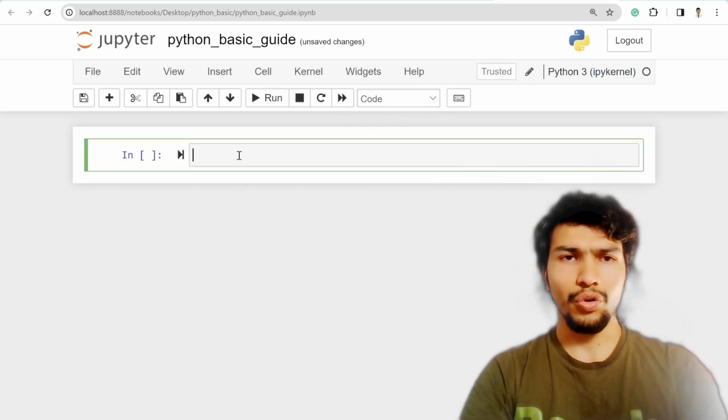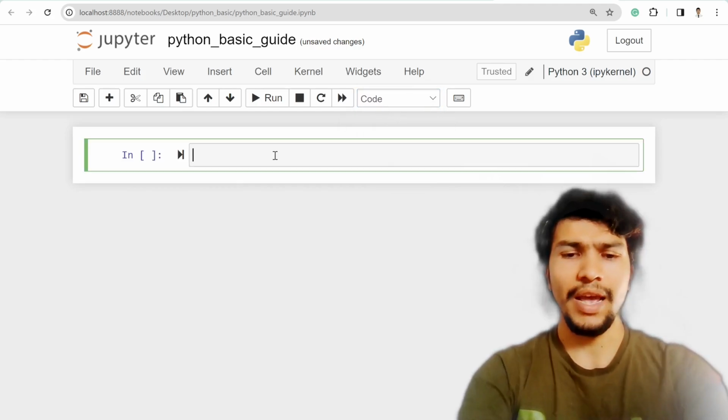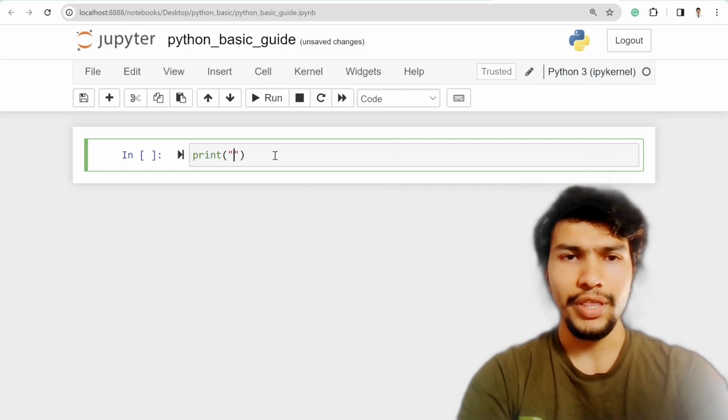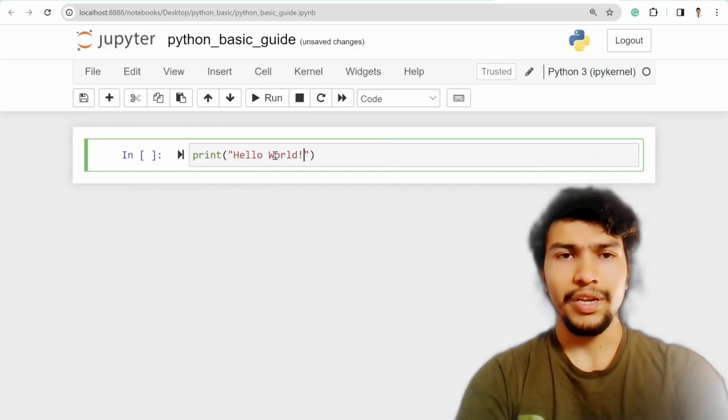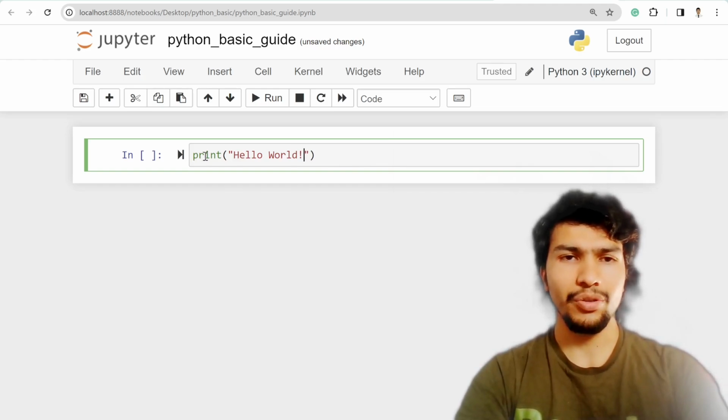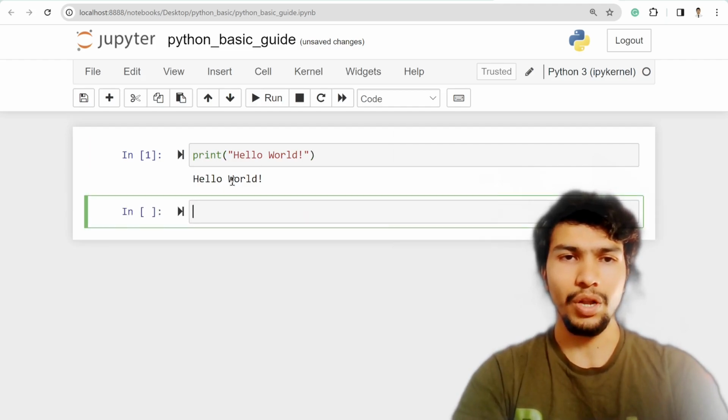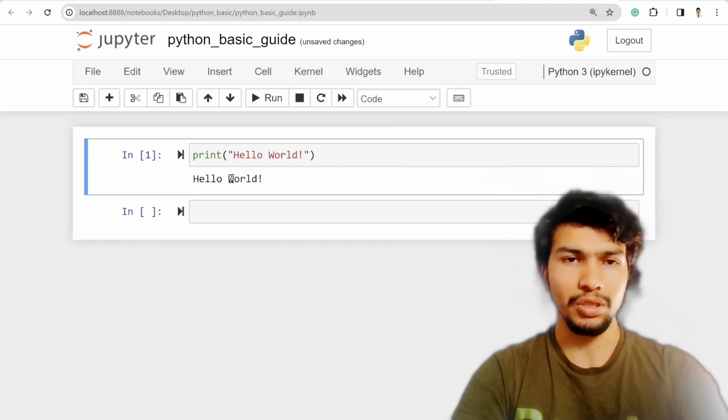Okay, the first thing I would like to do is, as in every programming language, programmers try to print out the hello world statement. So I also write print hello world. That's how you print anything in Python. So it will output the hello world text for us.